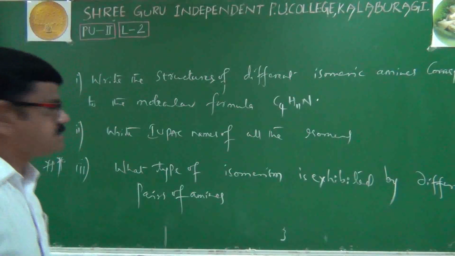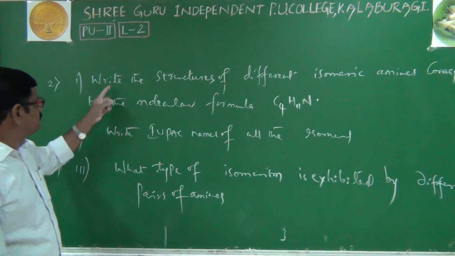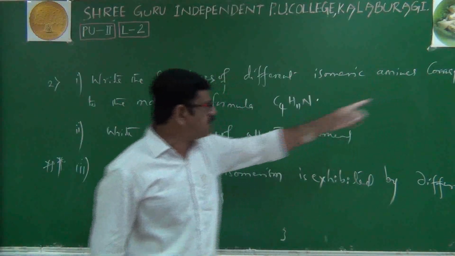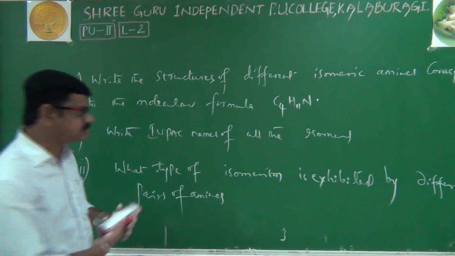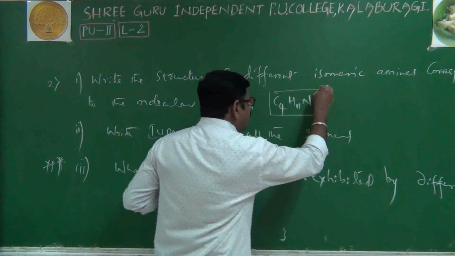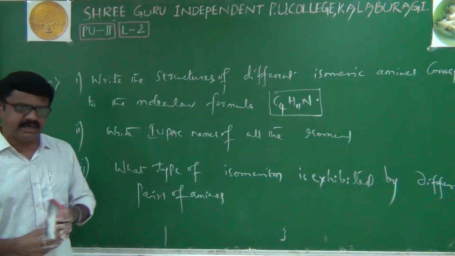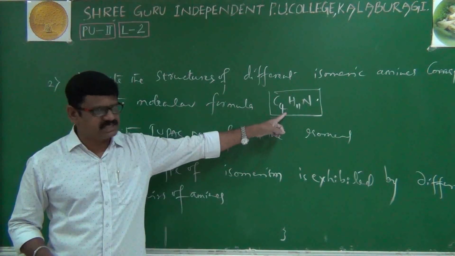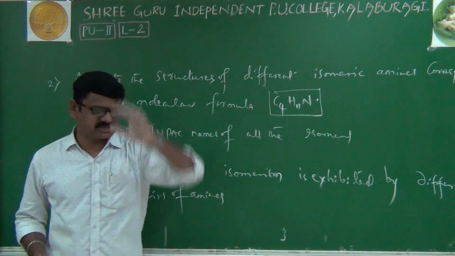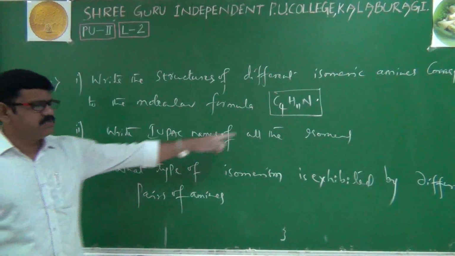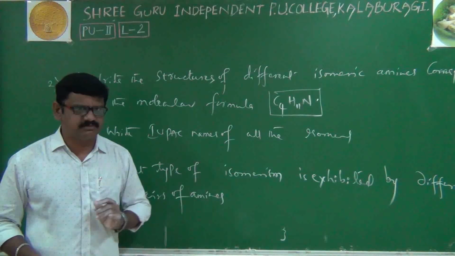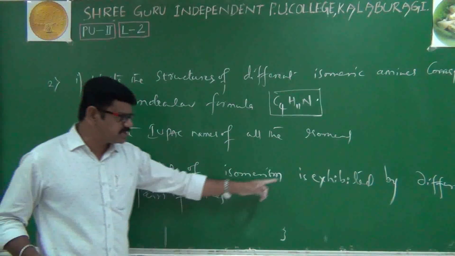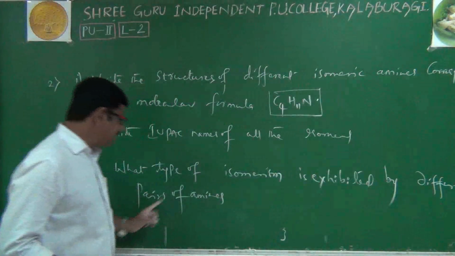Now we'll see the complete question. Write the structures of different isomeric amines corresponding to this molecular formula. That means, how many isomers are possible for this molecular formula? It may be primary, secondary or tertiary, whatever; all possibilities we have to write. Second, all IUPAC names we have to write. That we can write, no problem. And the third, important point is what type of isomerism is exhibited by different pairs of amines.